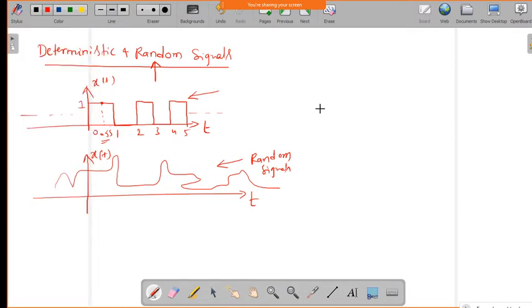For examples, a particular value at a time instant we can find out, say for example a sinusoidal signal. Or take the repeating days, Monday, Tuesday, Wednesday.